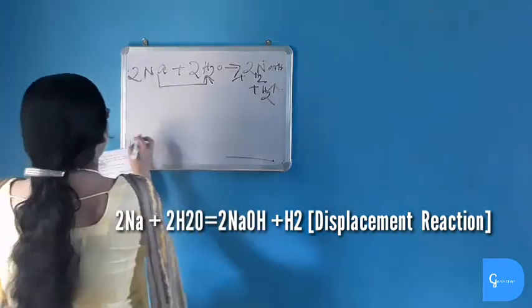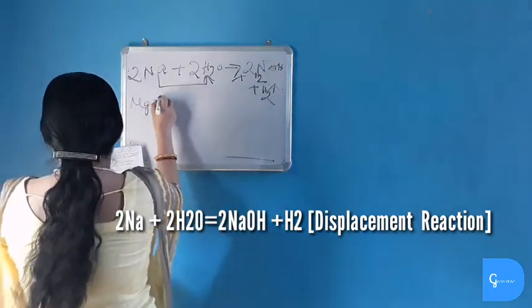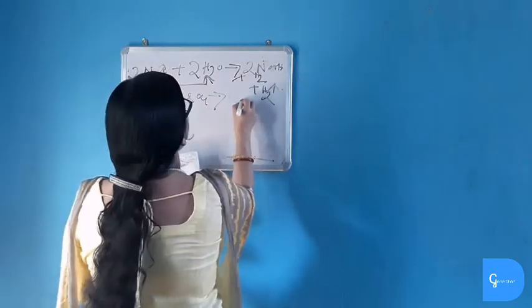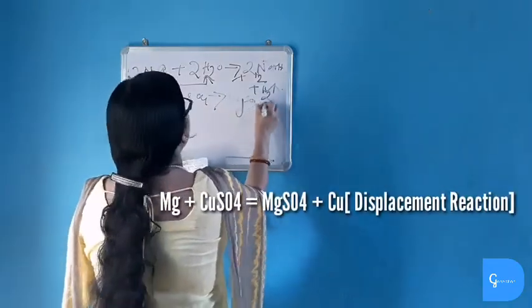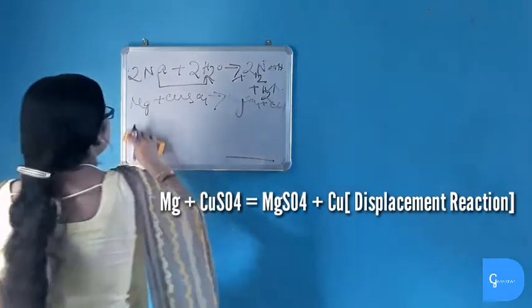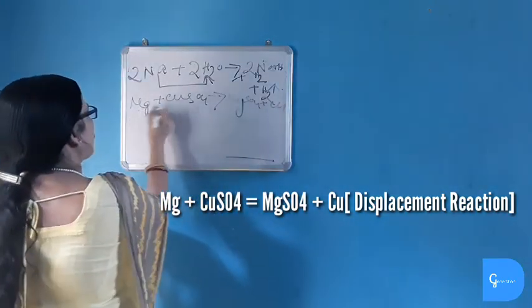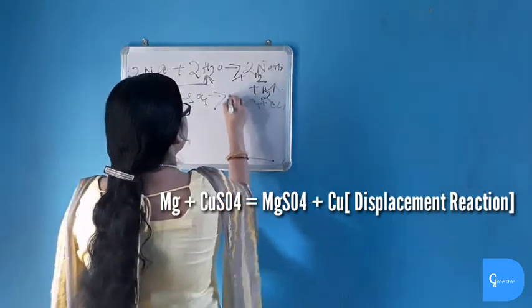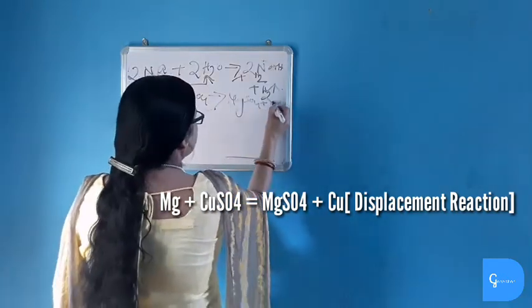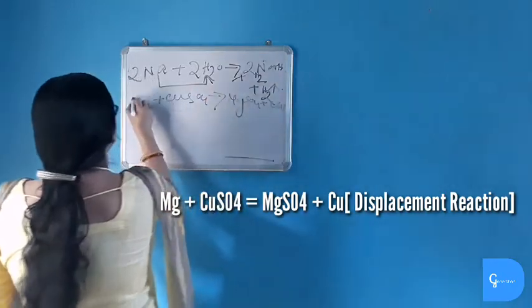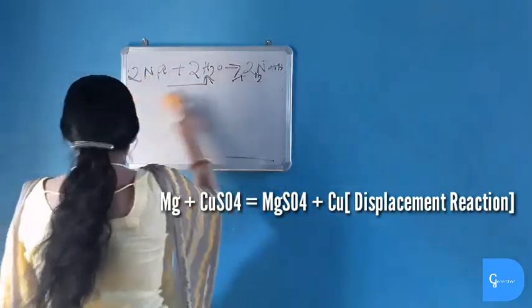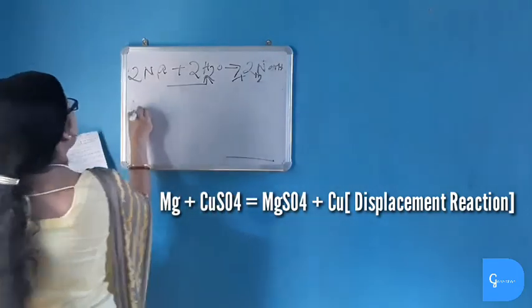Okay. Now magnesium combining with copper sulfate. It gives what? Magnesium sulfate plus copper. What type of reaction is this? Magnesium is a more reactive metal than copper. So magnesium displaces copper from copper sulfate salt and forms magnesium sulfate plus copper. Copper is deposited on top of magnesium. So it is a displacement reaction. Displacement takes place here.